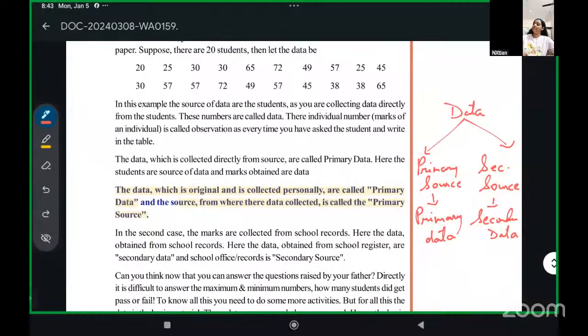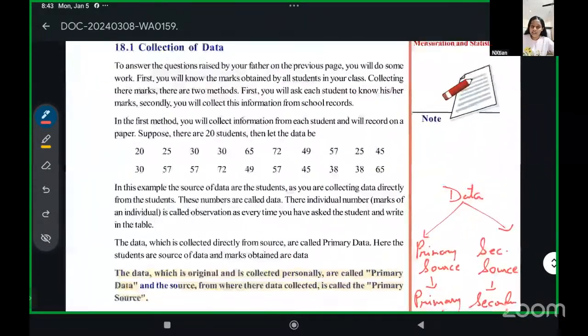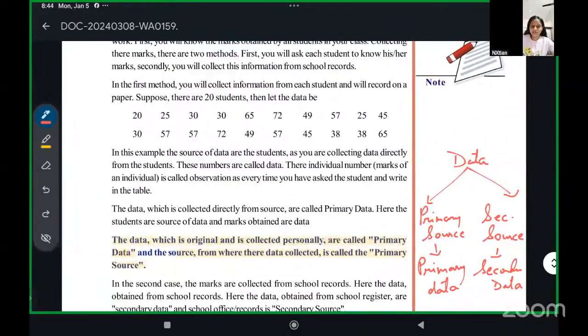Yes, about the primary data and secondary data. First, we know that data is a set of information about a particular thing. Okay, a set of information that you have is data. That data you can collect from two places. Either you can ask the person directly, or you can ask somebody else about it.